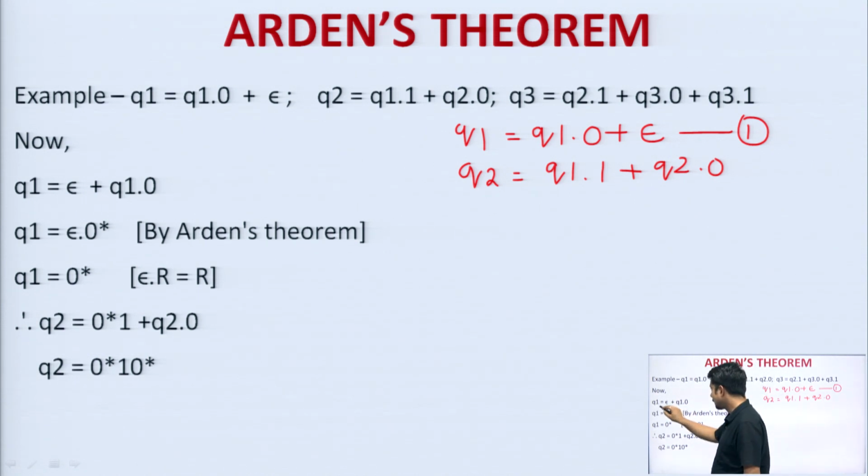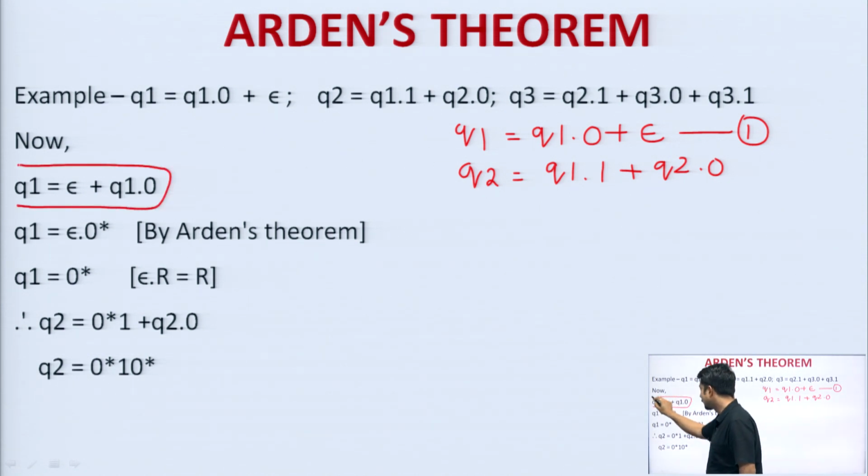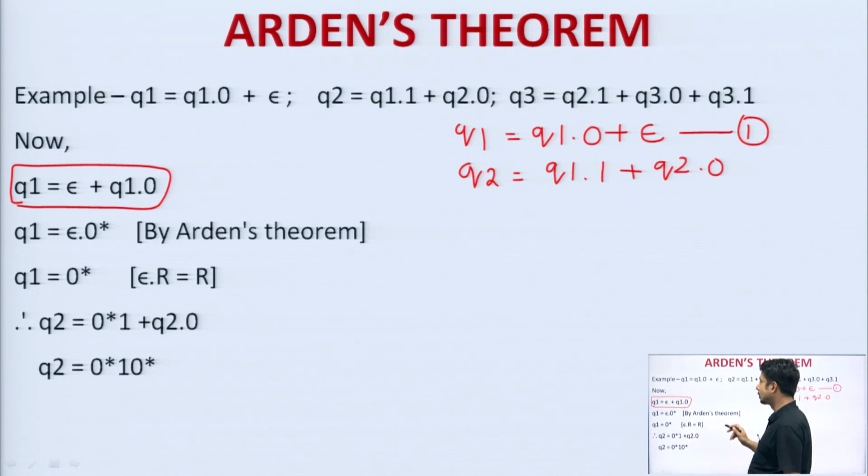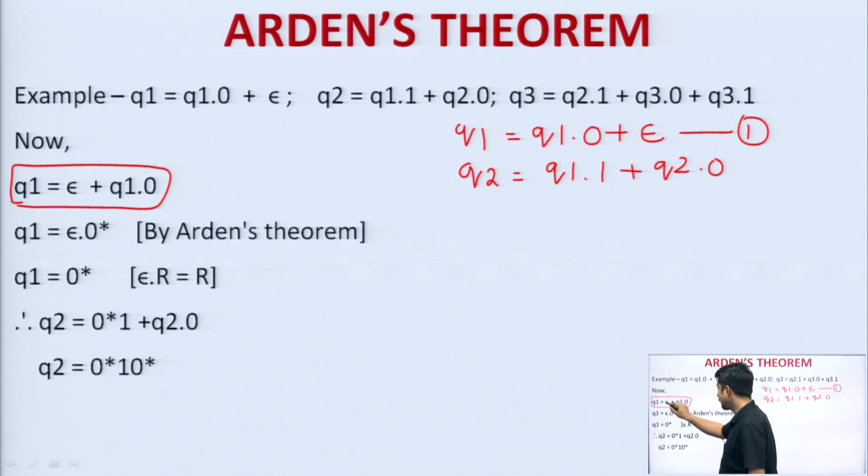I have done it here. So Q1 is epsilon plus Q1 dot 0. There is actually a basic identity we know, but here we can directly use Arden's theorem. This Q1 will act as R, this is P, and this is Q. So this is nothing but R equals QP star. Q is epsilon, P is 0, so 0 to the power star. Therefore, I can simplify this expression like this.